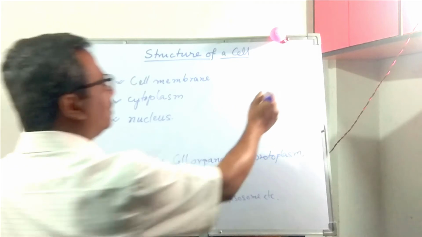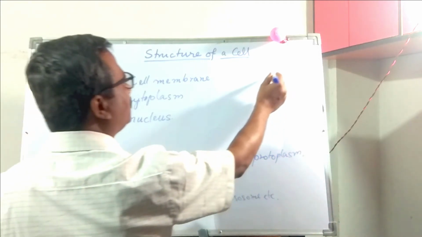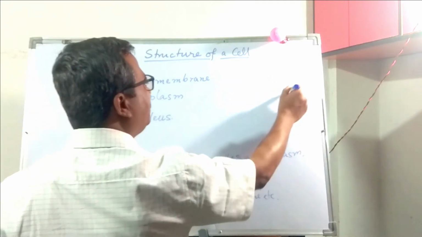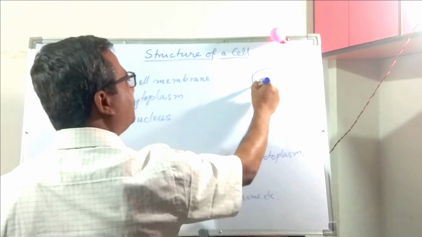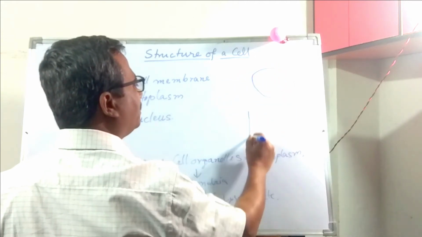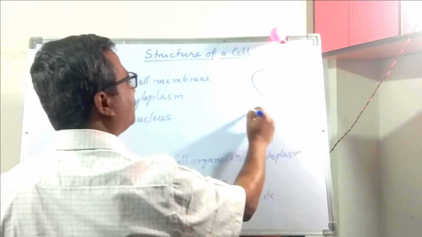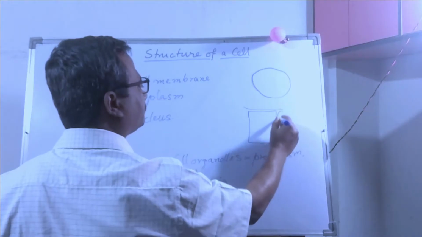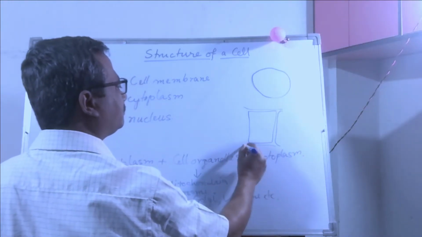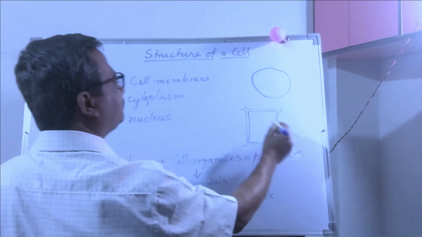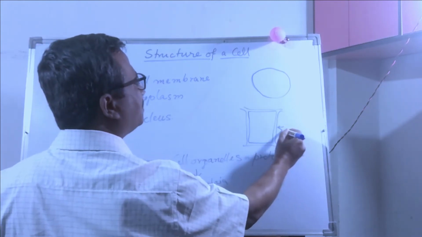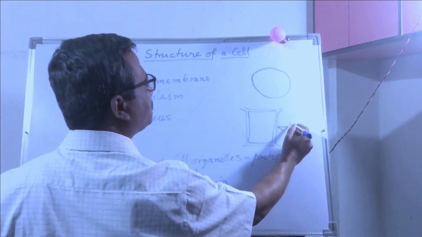Now, in the previous class also I drew an animal cell and a plant cell. Suppose this is an animal cell and this is a plant cell. This outermost covering is called cell wall.